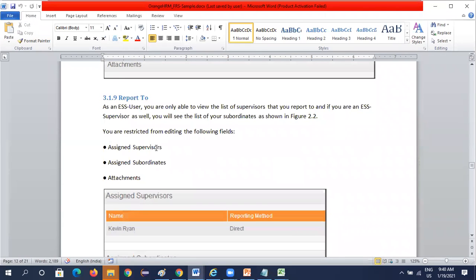Next one is 3.1.9 report to. As an ESS user, you are able to view the list of supervisors that you report to, and if you are a supervisor as well, you will see the list of subordinates. So as an ESS user, you are only able to view the list of supervisors that you report to. So in your